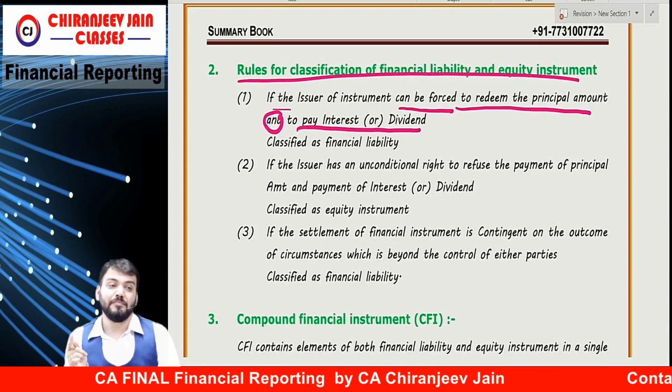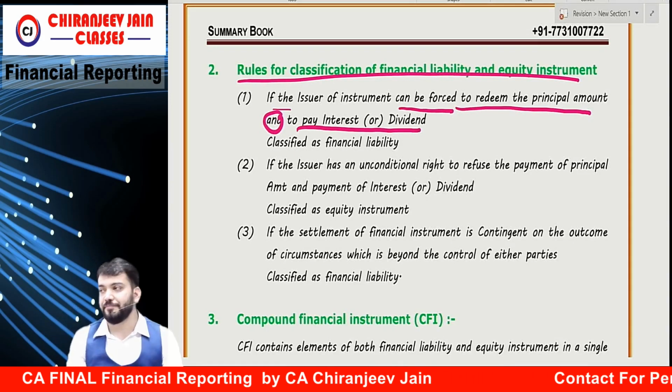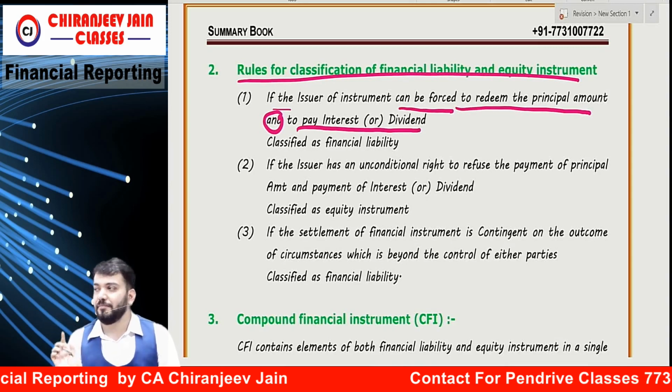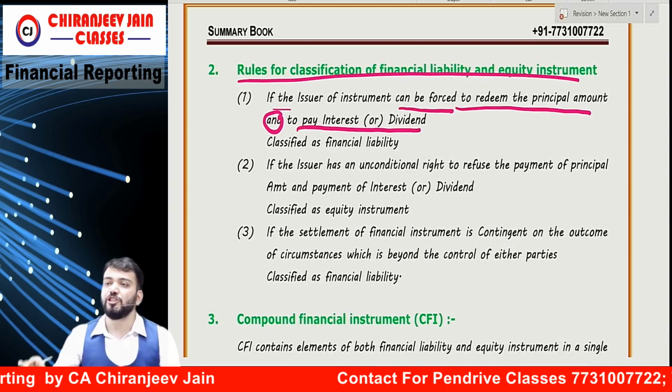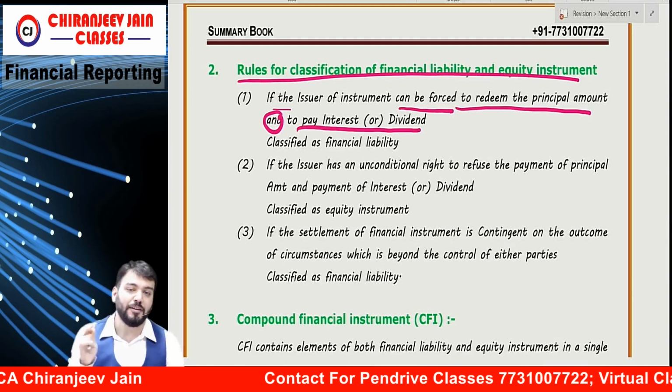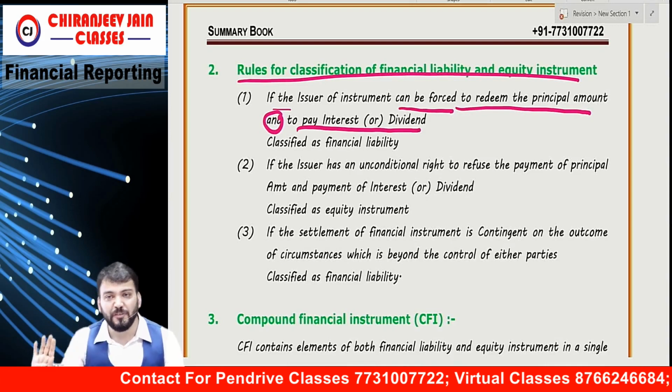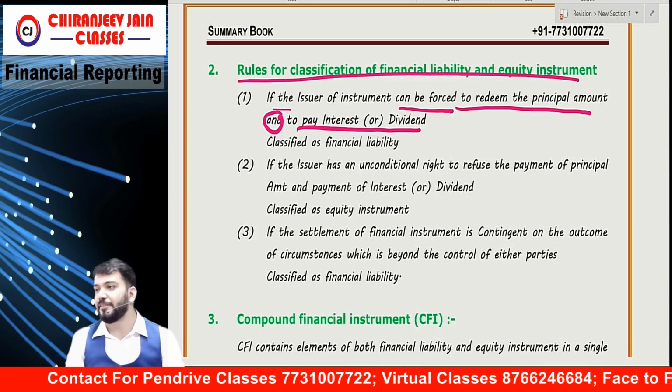And whenever equity dividend is paid, then the company needs to pay all the arrears of preference dividend. This is the meaning of cumulative dividend, correct?